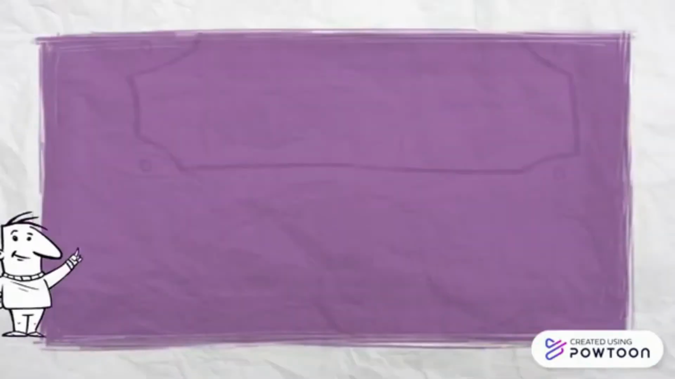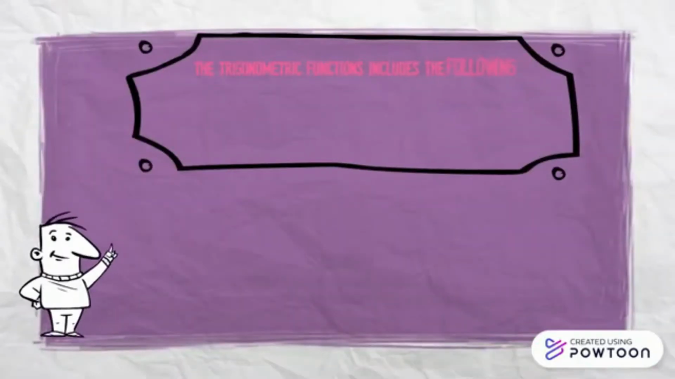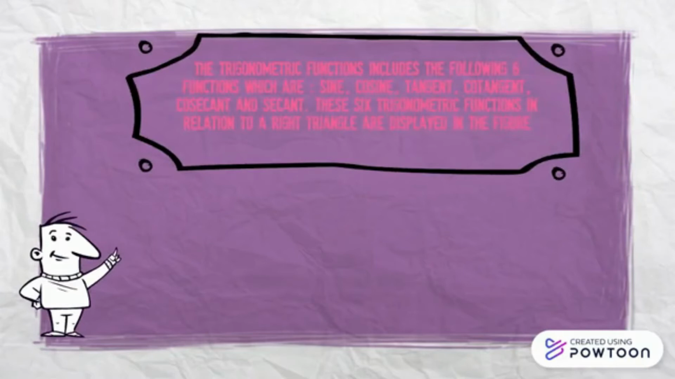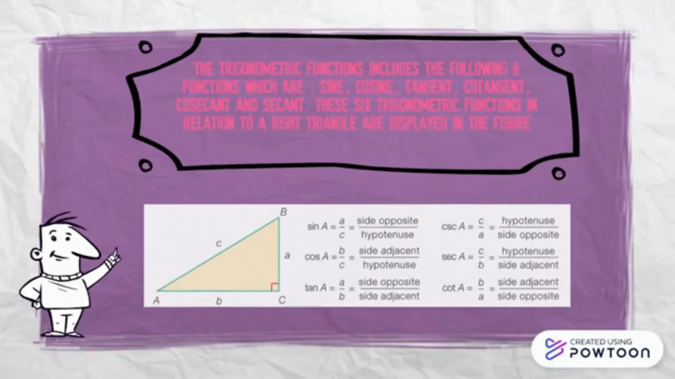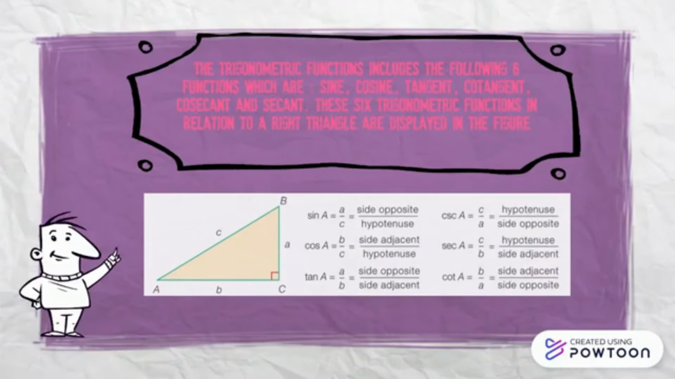The trigonometric functions include 6 functions which are sine, cosine, tangent, cotangent, cosecant and secant. These 6 trigonometric functions in relation to a right triangle are displayed in the figure. Okay, this is the figure that shows the basics of trigonometry, containing 6 trigonometric functions that will be explained by my friend later on.